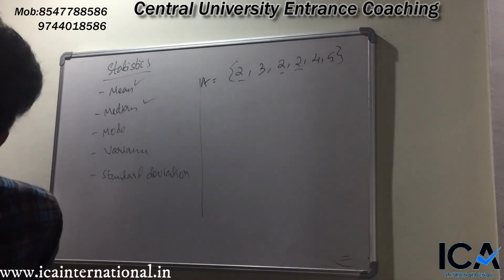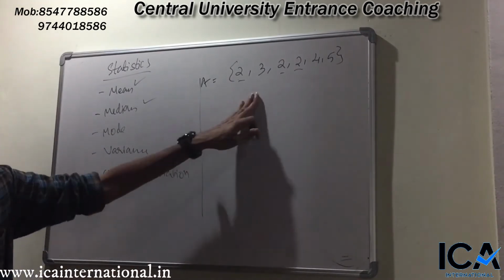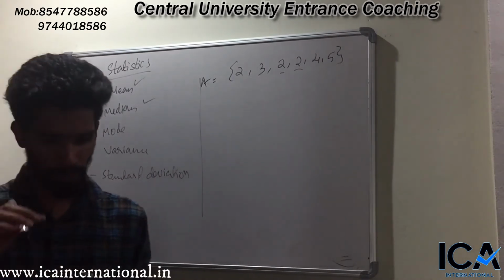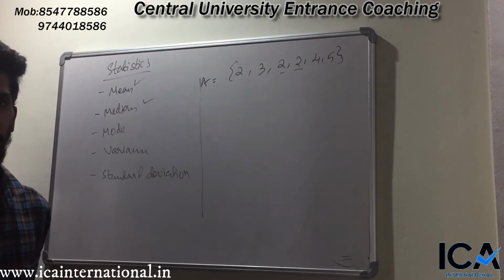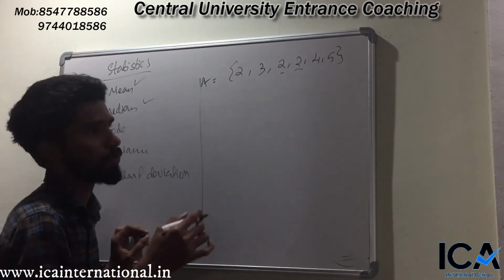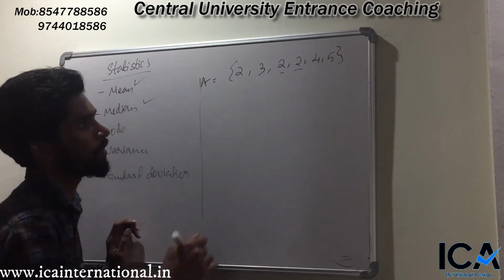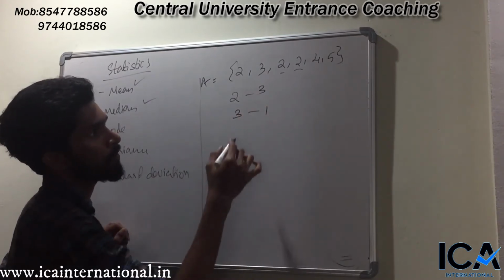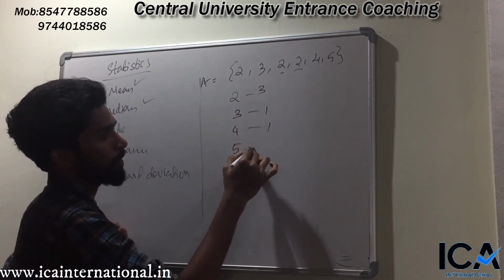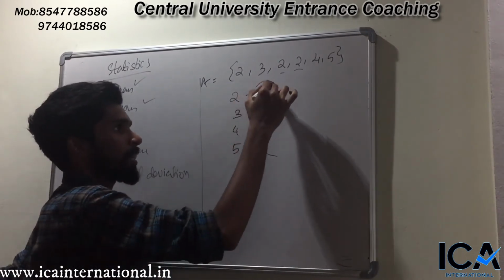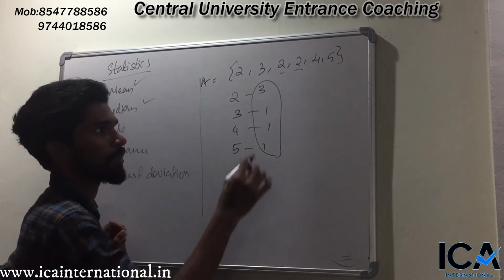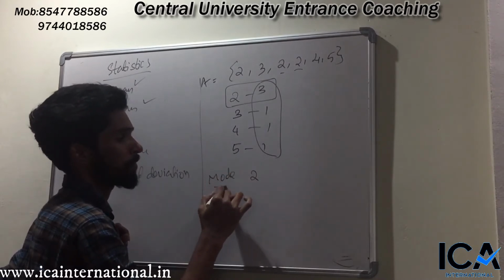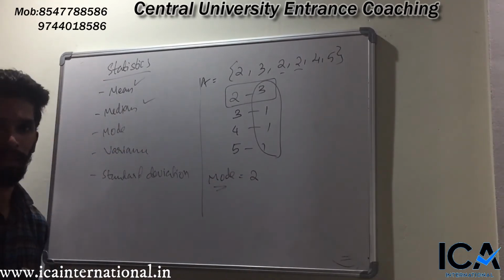Mode gives the number which repeats most of the time in the set. If you get a set, you see which are the numbers which repeat in the set. In this set, 2 is repeating 3 times, and 3 is repeating 1 time, and 4 is repeating 1 time, and 5 is repeating 1. So from this, you see which number is repeating more times. So here 2 repeats 3 times, then 2 became the mode of the set.